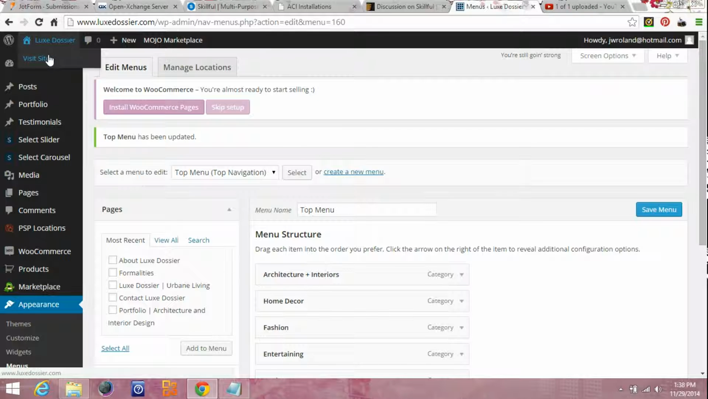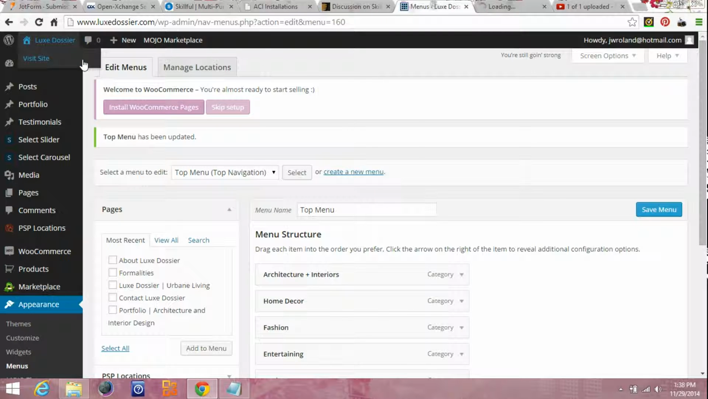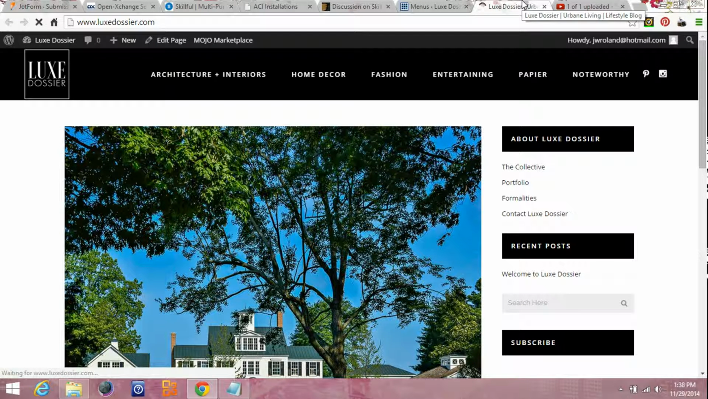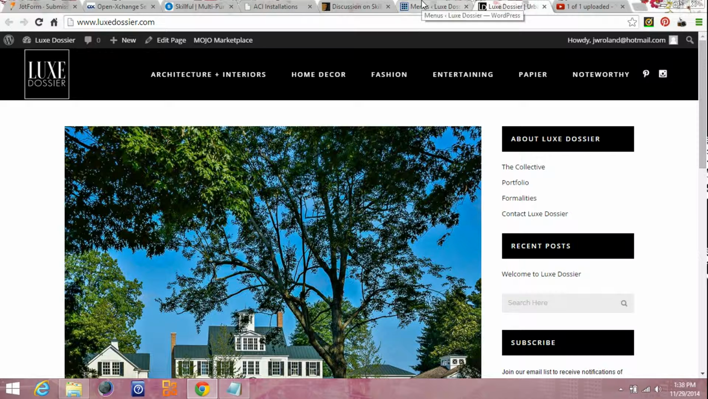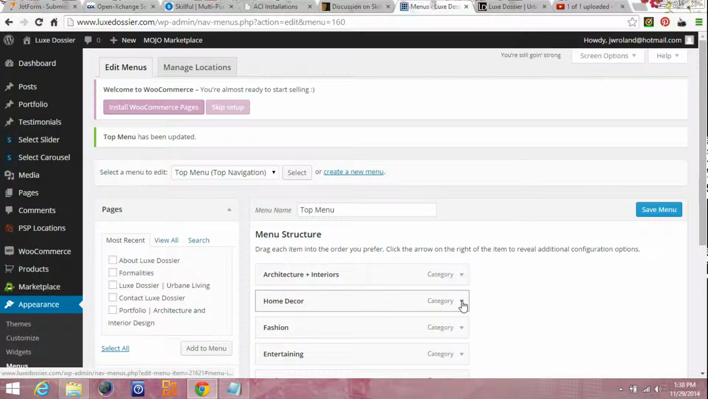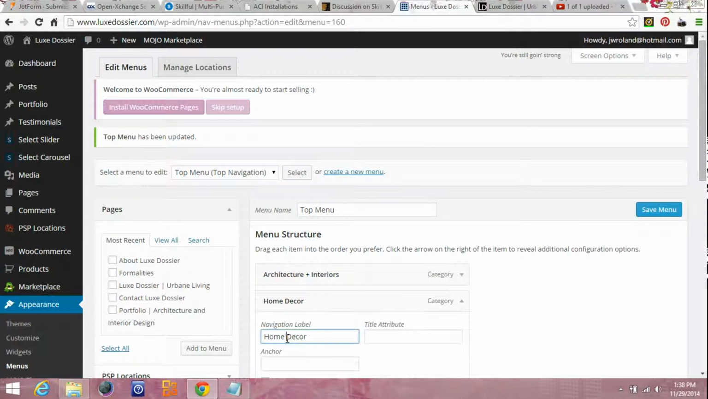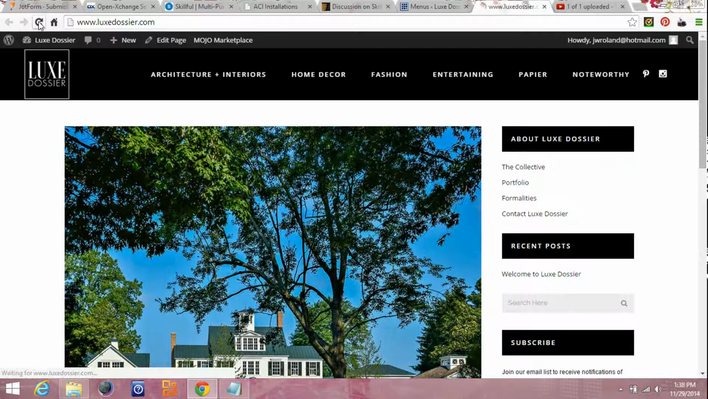Then let's take a look once the changes are made. And here you see the change from decor to home decor. So let's go back and rename it. Decor. Click on Save Menu. Refresh the page.